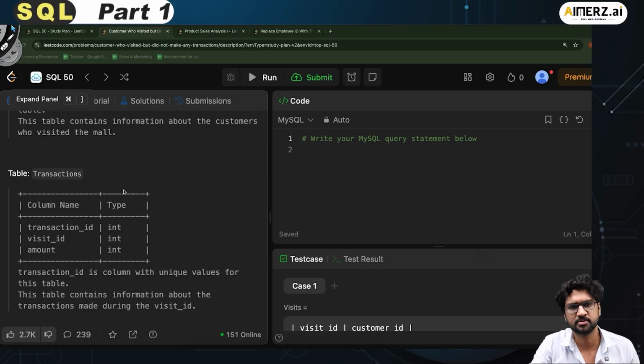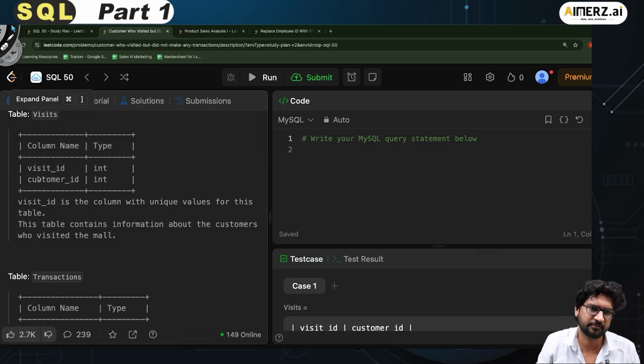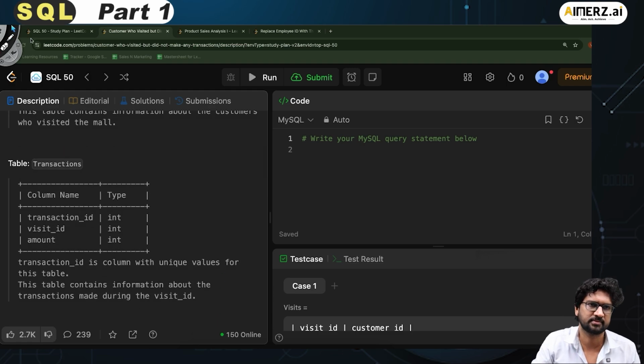And then I have a transactions table in which there is a transaction ID, a visit ID and an amount. If you look at the top and the bottom, what is the common link between these two tables? The visit ID. I have a visit ID in the first table, and similarly, in the bottom table, transactions, I also have a visit ID. I have the visit ID in both the tables. Transaction ID is the column with the unique values. Fair enough. This can be a primary key in this table. The table contains information about the transaction made during the visit ID. Fair enough. Then what is the question?